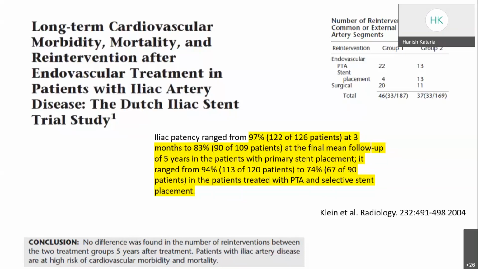They also found that patients with iliac artery disease are at high risk of cardiovascular morbidity and mortality, around 13% and 11%.